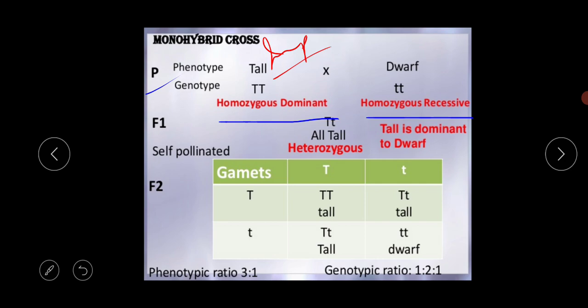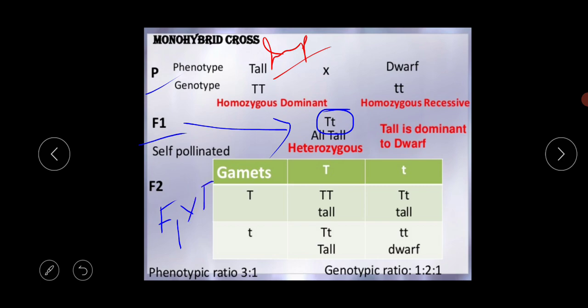Why is this called homozygous? Homo means the same. Because capital T is present, this is the dominant, and because small t is present, this is the recessive. When you cross capital T with small t, you get capital T small t. This is the F1 generation, and the F2 generation means F1 crossed with F1. This is your F2 generation, so you have to cross capital T small t with capital T small t.